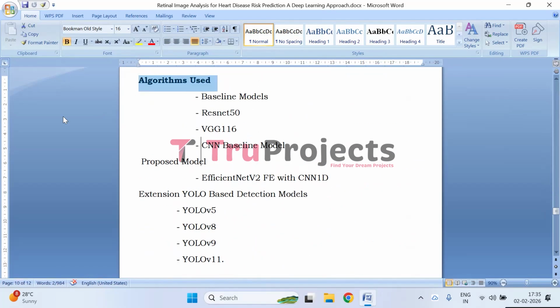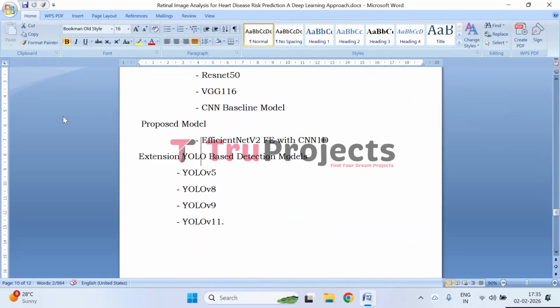The algorithms used in the project are baseline models, ResNet 50, VGG16, CNN based model. And for the proposed model, we have used EfficientNet V2, feature engineering with CNN 1D. For the extension, YOLO based detection models, we have used YOLO V5, YOLO V8, YOLO V9, and YOLO V11.